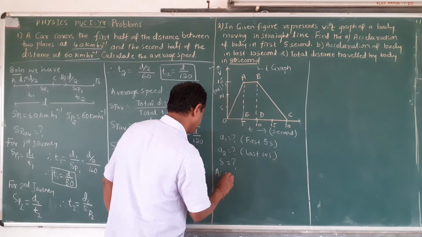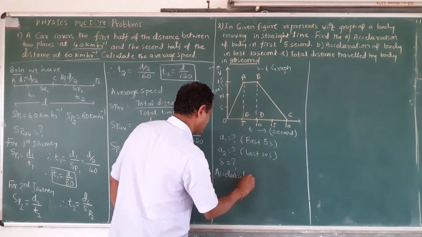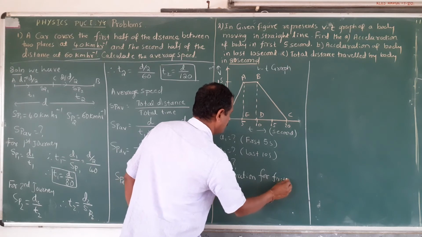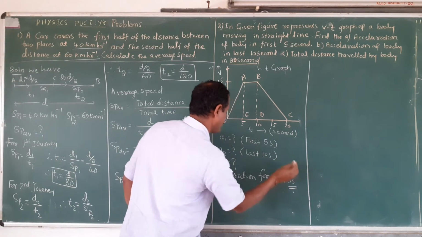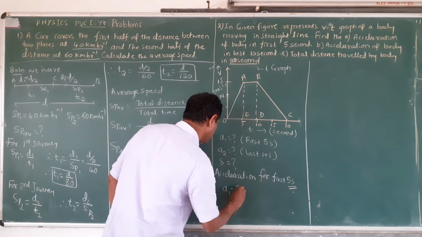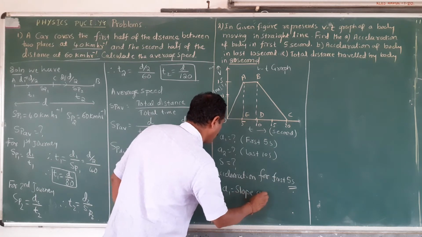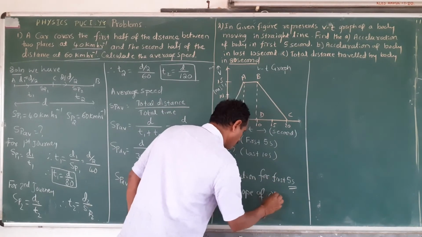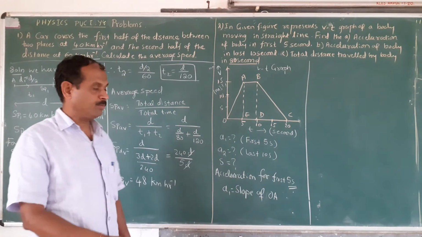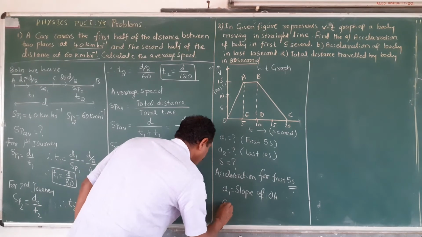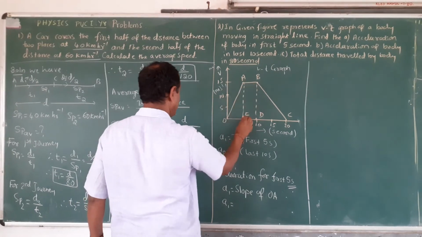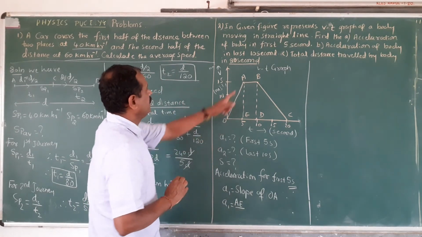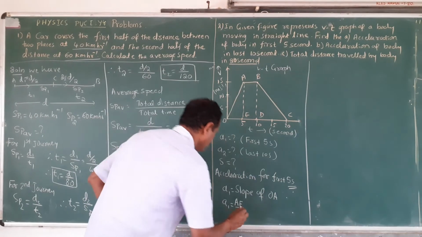Acceleration for the first 5 seconds, that is A1, is equal to the slope of OA, which is AE divided by OE.